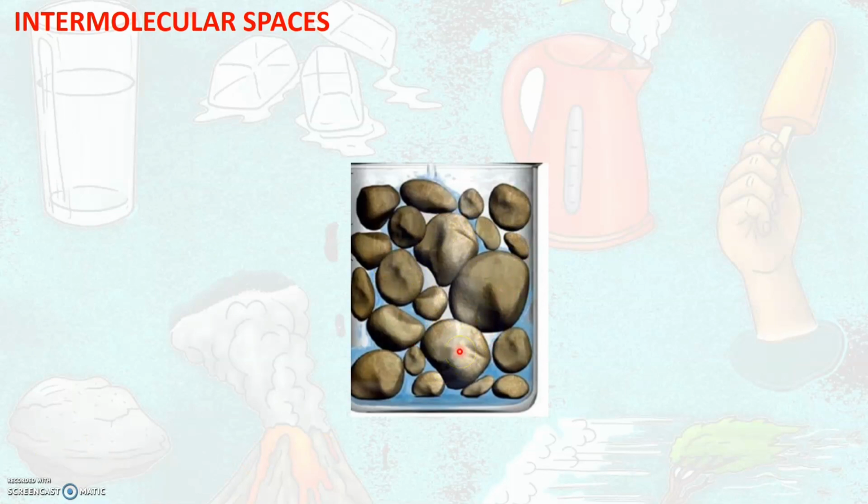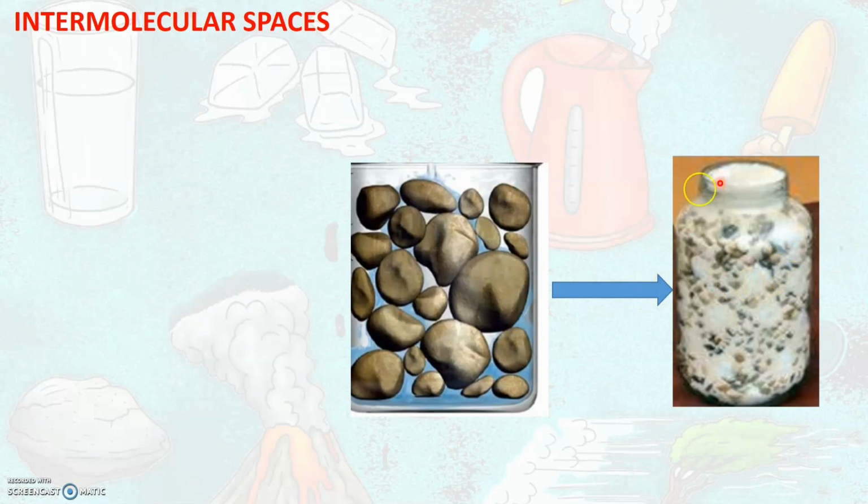Now, what do you think will happen when you add crystals of sugar into this beaker? As we add crystals of sugar into this beaker that is filled with pebbles, we observe that finally after adding, the crystals of sugar will go and sit into the intermolecular spaces that are present here in between these pebbles.